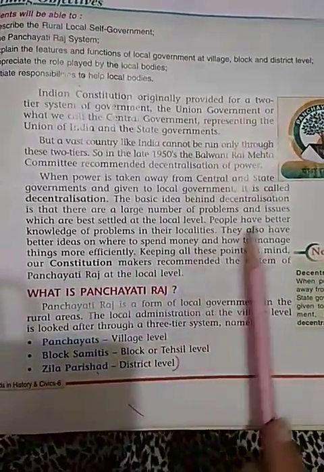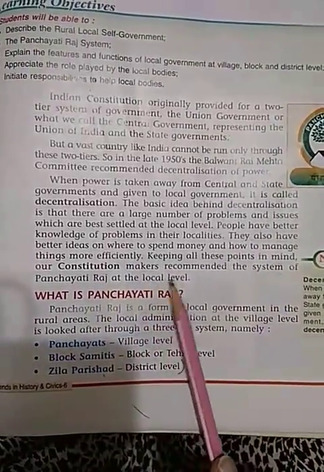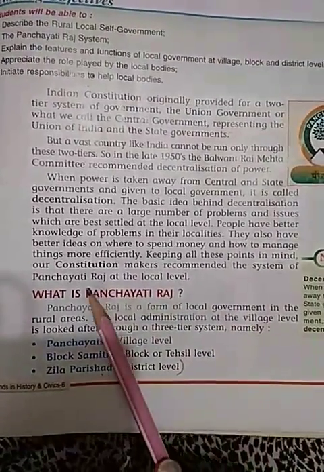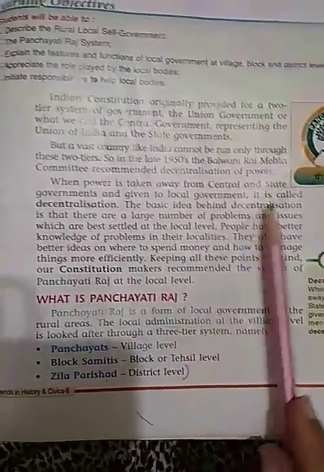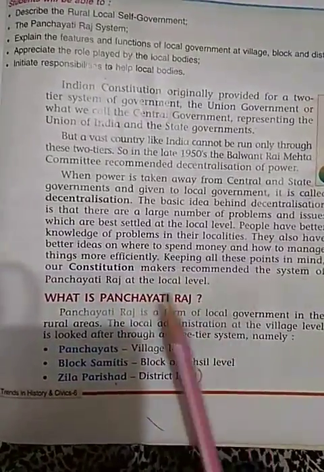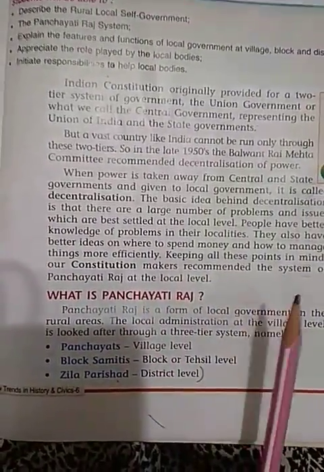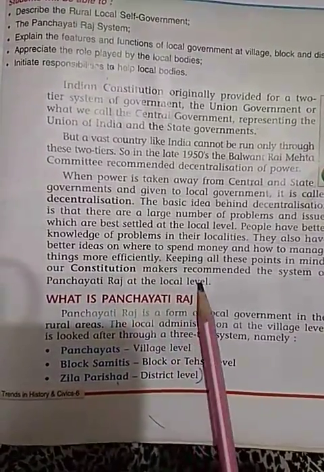So keeping all these points in mind, our constitution makers recommended the system of Panchayati Raj at the local level, which we are going to study in this chapter.